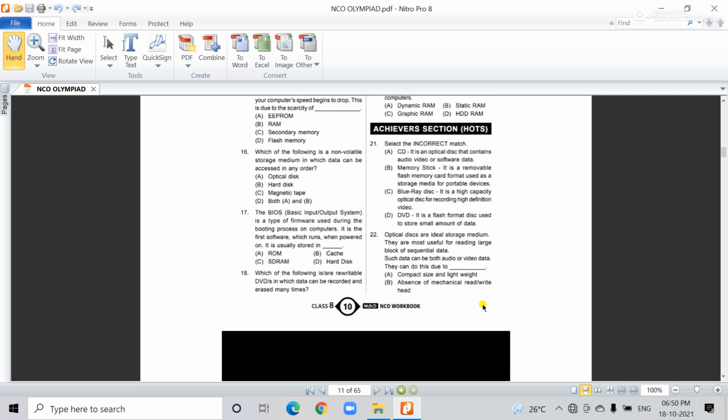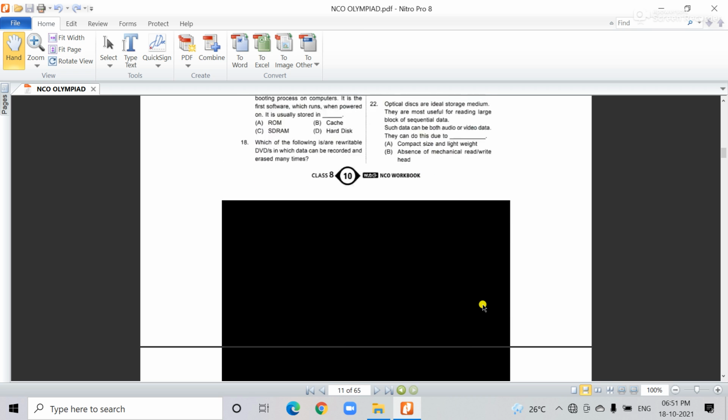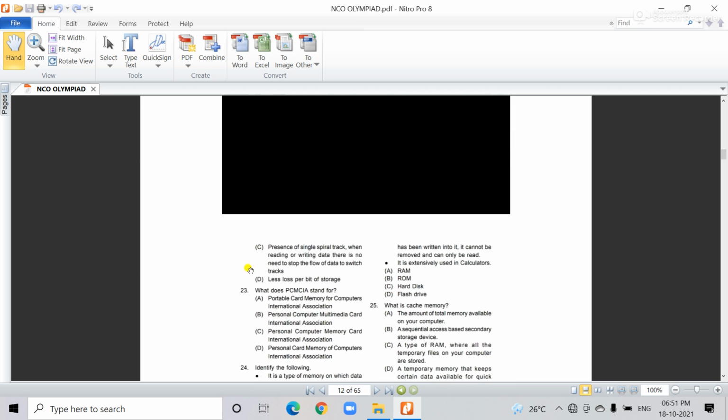They can do this due to the compact size and lightweight, absence of a mechanical read or write head, and the presence of a single spiral track. When reading or writing data, there is no need to stop the flow of data to search the tracks. And the last one is the lower loss per bit of storage.